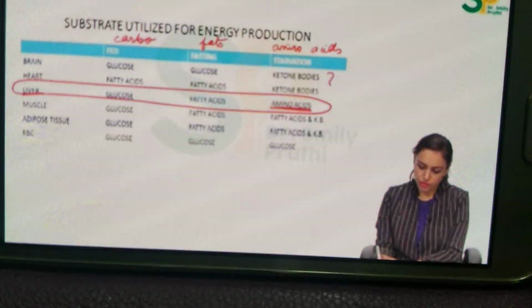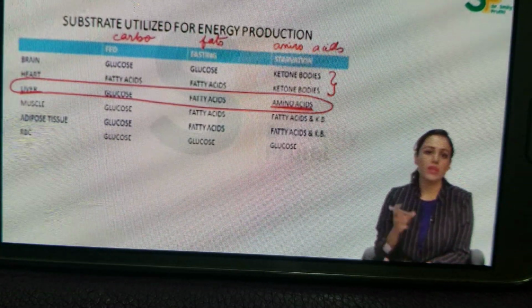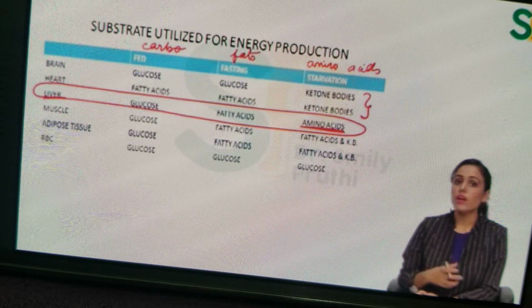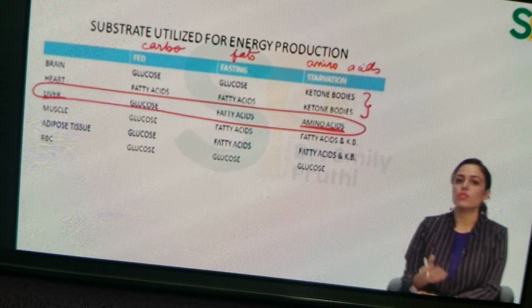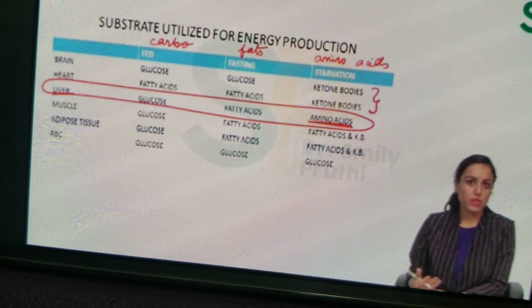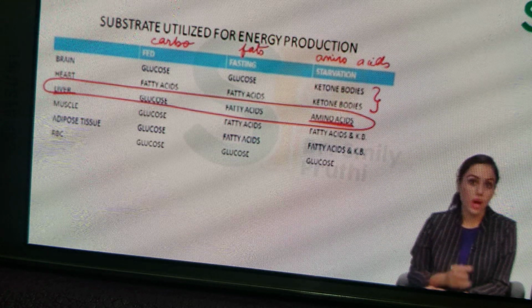But I told you already that vital organs are using ketone bodies. This is for the vitality of the body, so that ketone body fuel is always available for vital organs, heart and brain, so that heart and brain can survive this difficult situation of starvation. Because if heart and brain are able to handle the starvation situation, then body will be living, right?